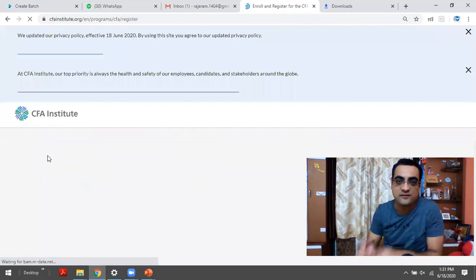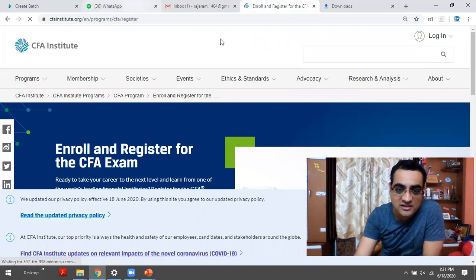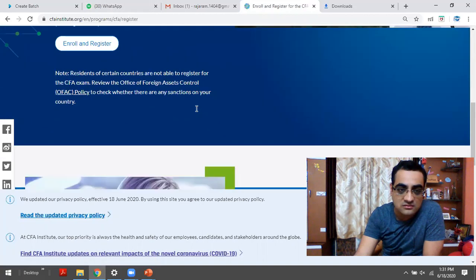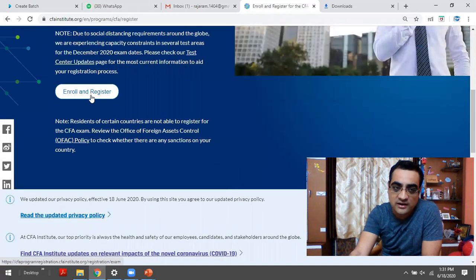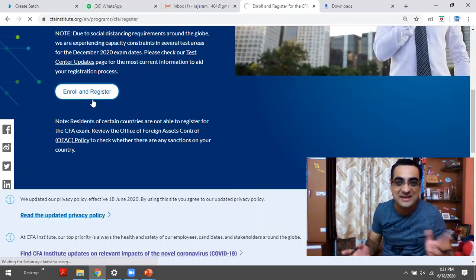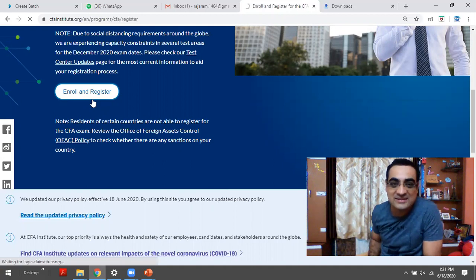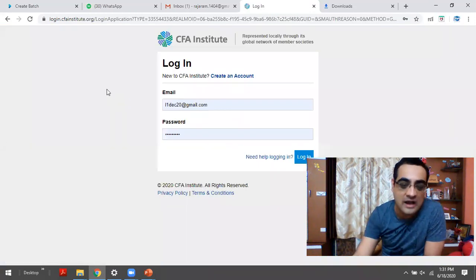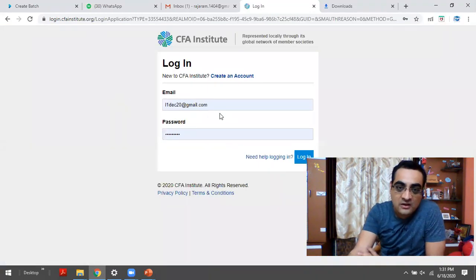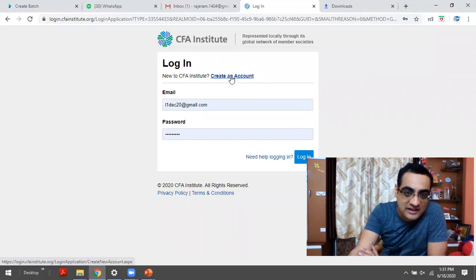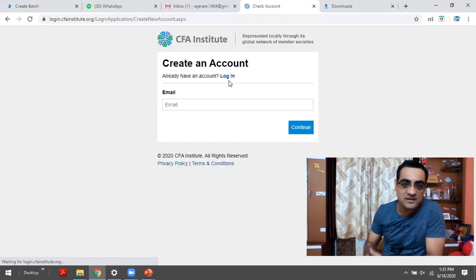Please see each step carefully. So I clicked on that register. Now I will click on this enroll and register. Obviously, I'm going to create a dummy application. I'm not going to register. I've already cleared level 1, level 2, level 3. So I'm just making a dummy application. After that, I'm going to click on create an account.